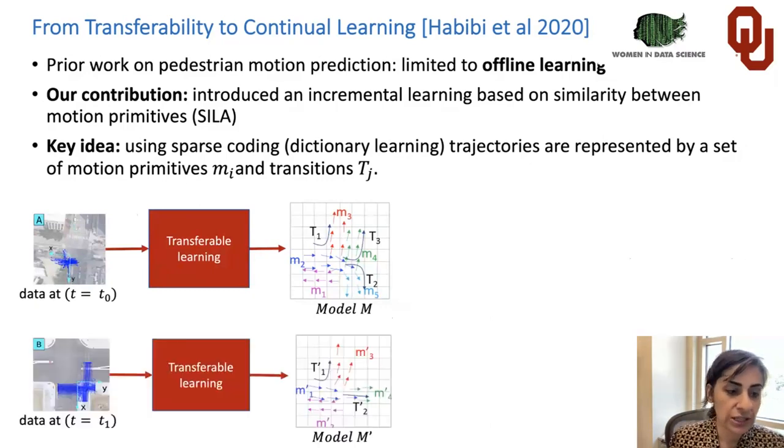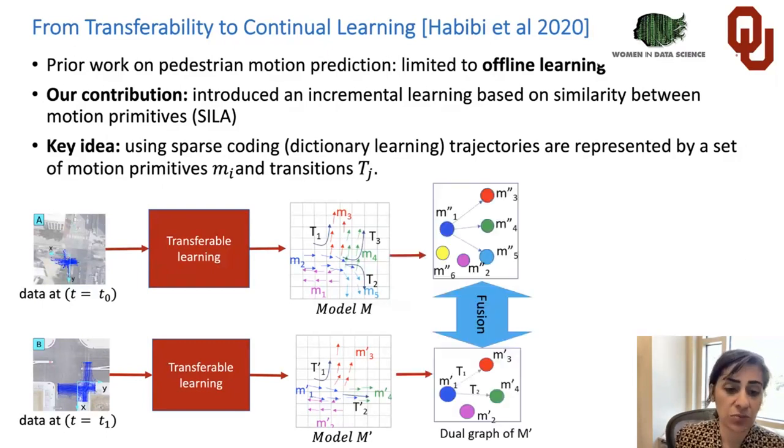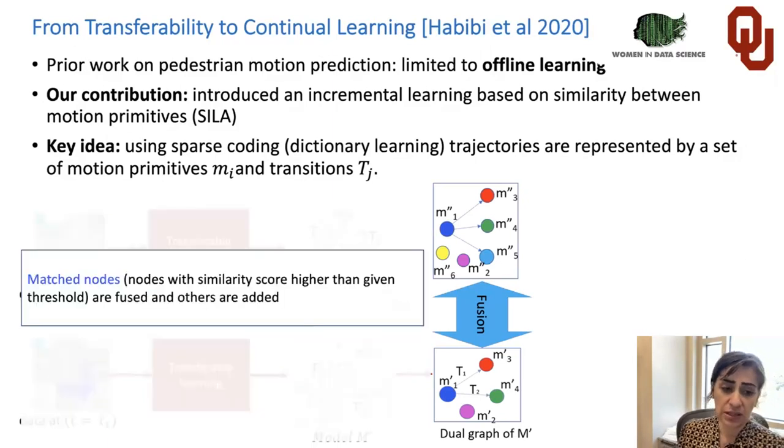How we do that is based on the model that we learn over time. Every time we have a mini batch of the data set that we learn from, we fuse this model using a graphical model. We fuse based on some threshold and some similarity.